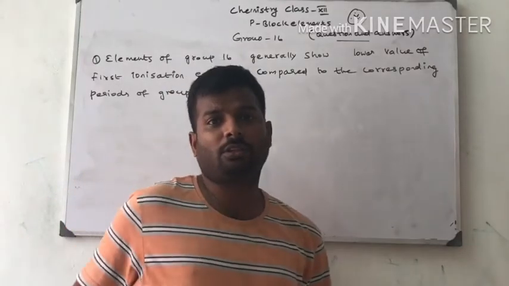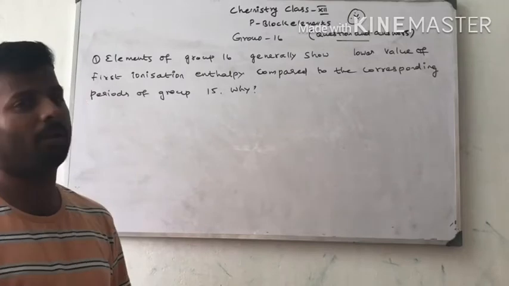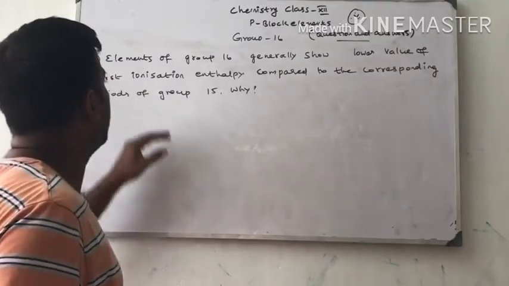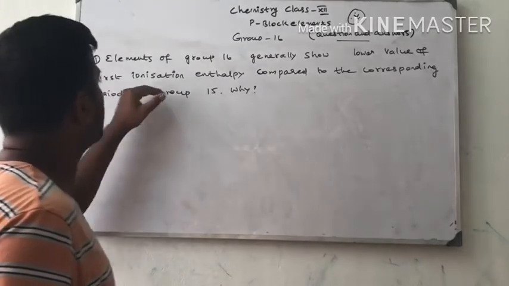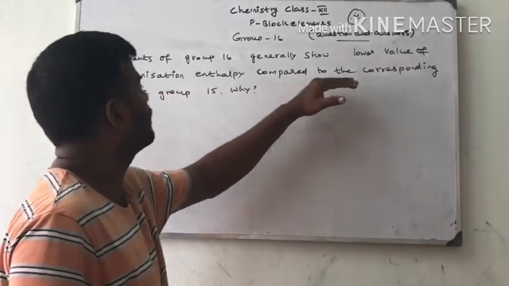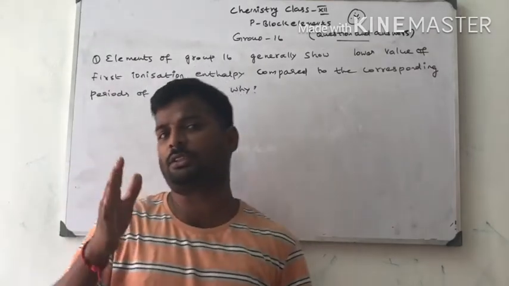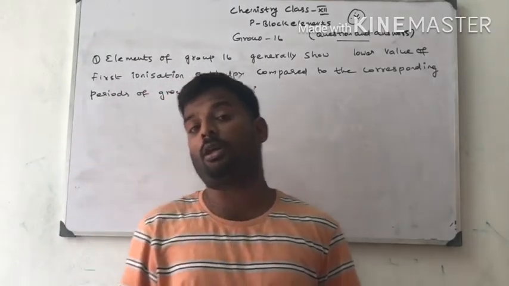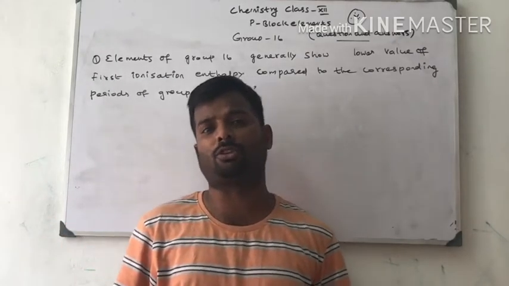Hello, good afternoon, students. Today we are going to discuss important questions on group 16 elements. First question: elements of group 16 generally show lower value of first ionization enthalpy compared to the corresponding elements of group 15. Why? They are asking why group 16 elements have lower ionization energy compared to group 15. This is the question.